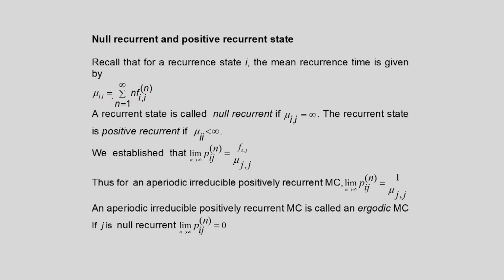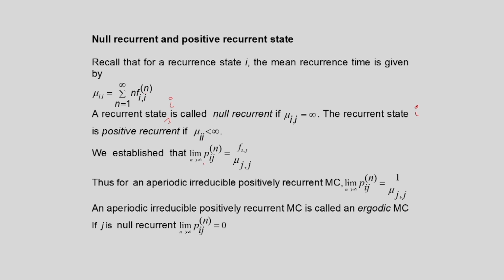This mean recurrence time may be finite or infinite. A recurrent state i is called null recurrent if mu i is infinity. The recurrent state i is positive recurrent if mu i is less than infinity. So we have defined null recurrent and positive recurrent.